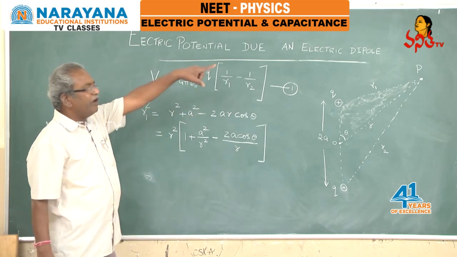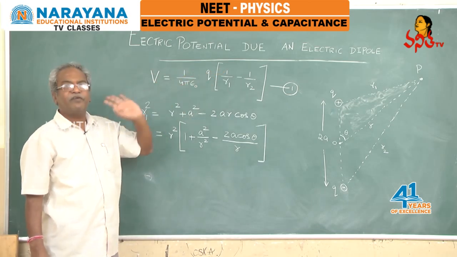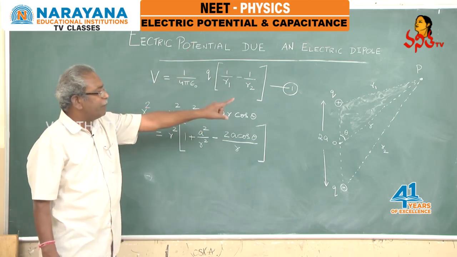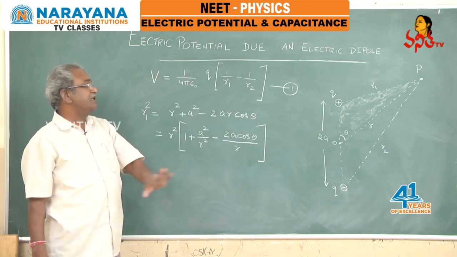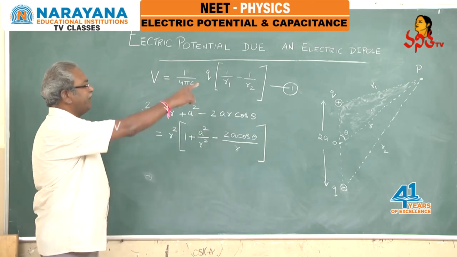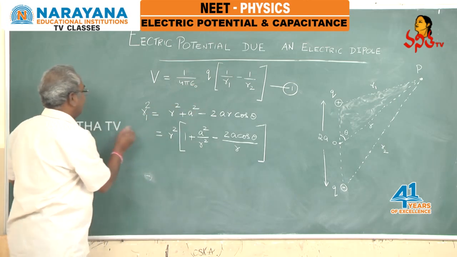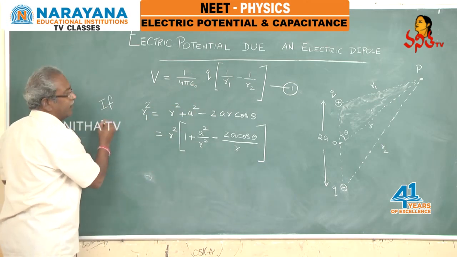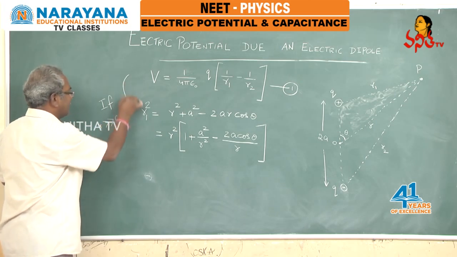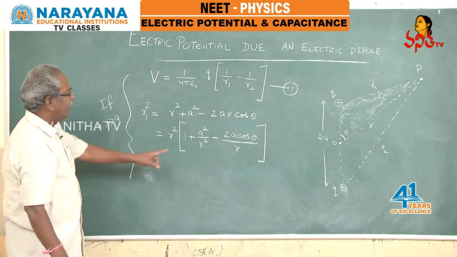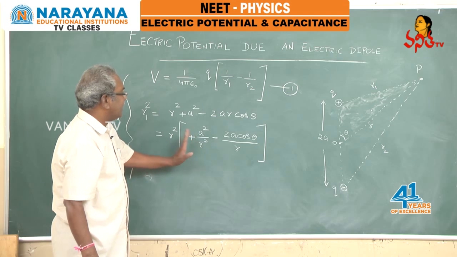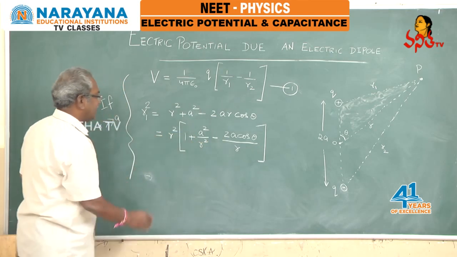Now, if that point is at a very large distance from the dipole, the derivation is based on considering that point at a very large distance, so small r is very, very large when compared to the value of A. Therefore, if small r is very much greater than A, the A square by R square term can be neglected in comparison with the other parameters.